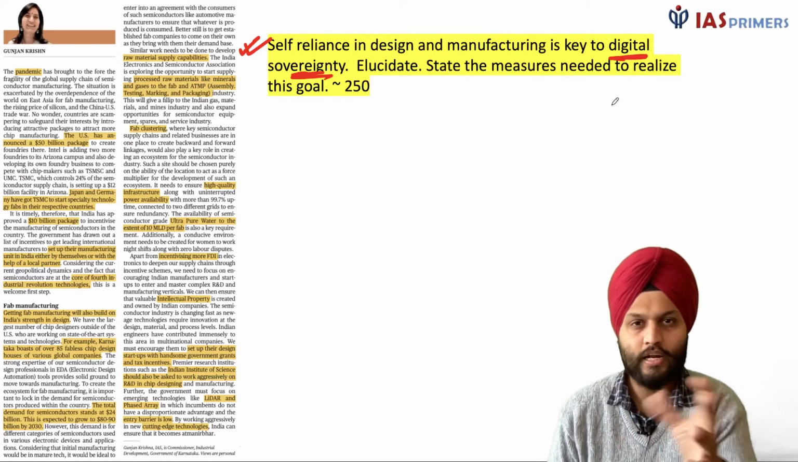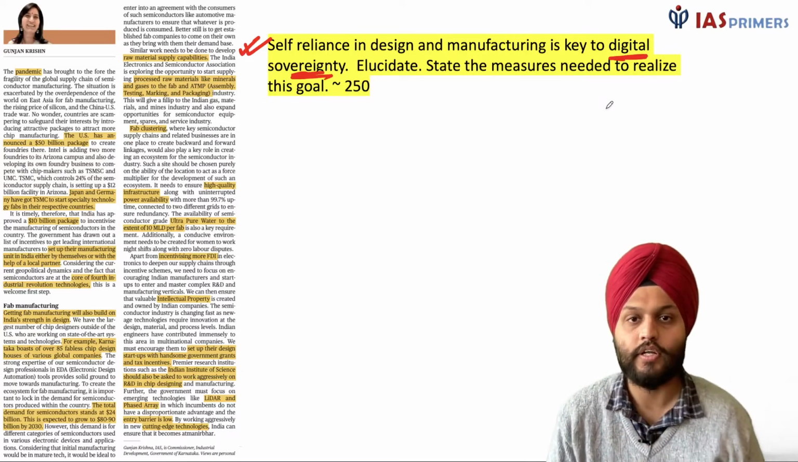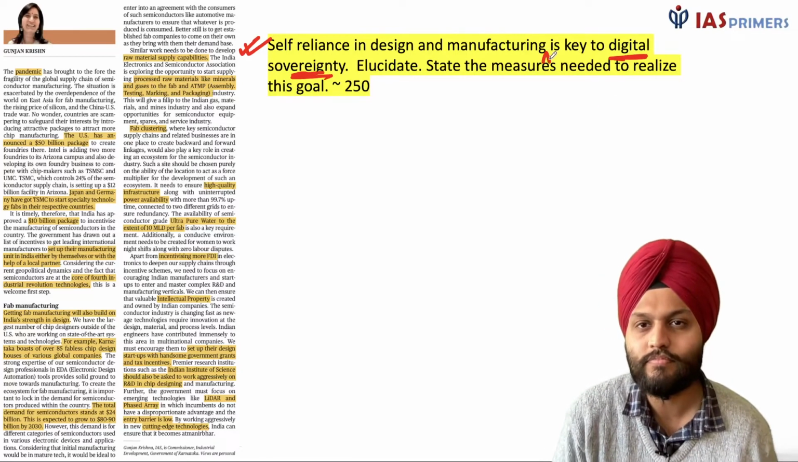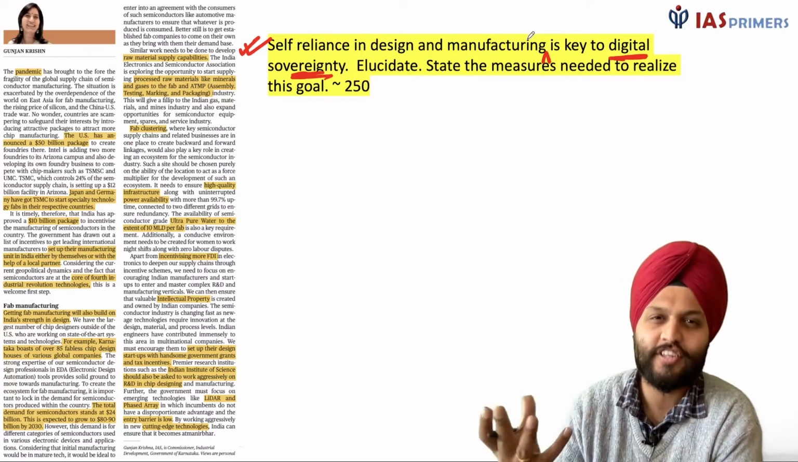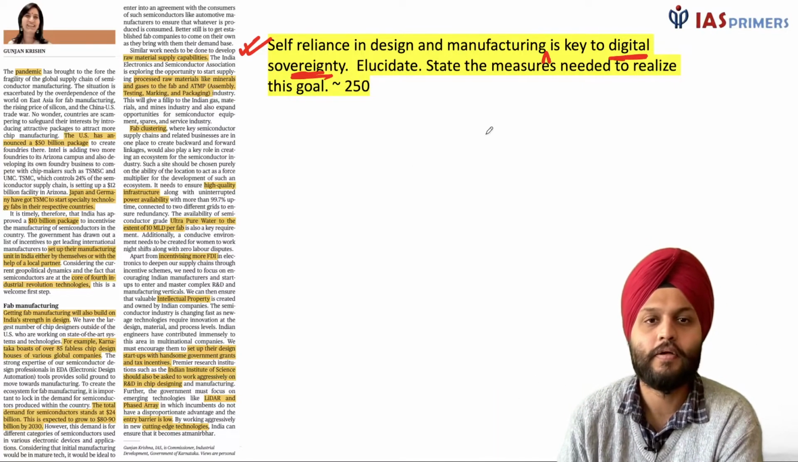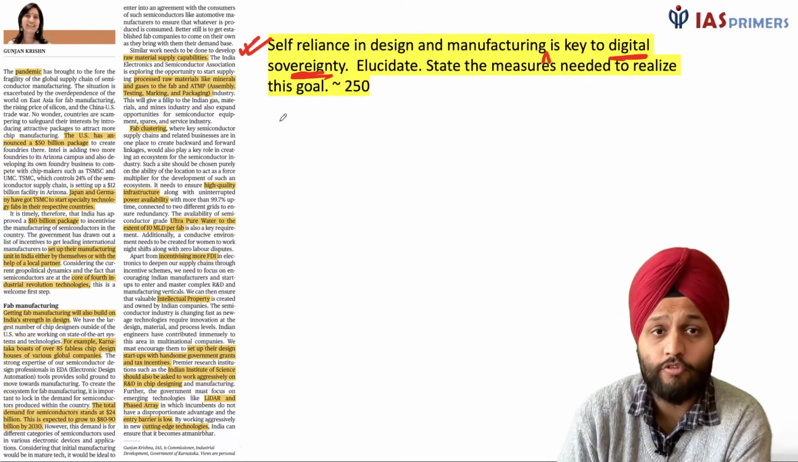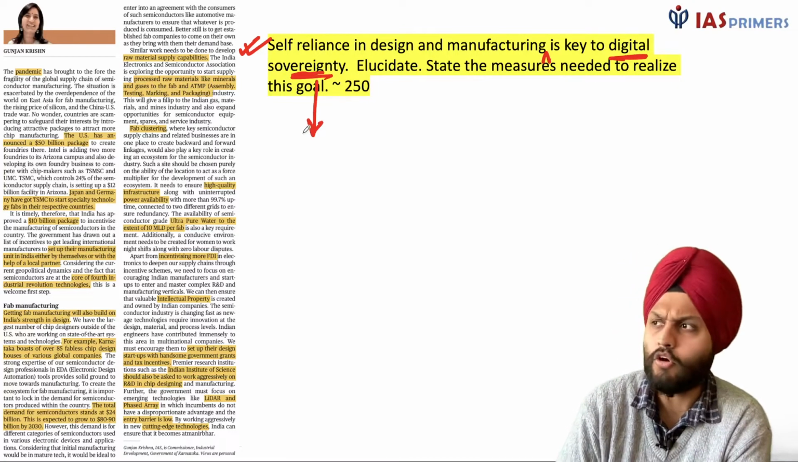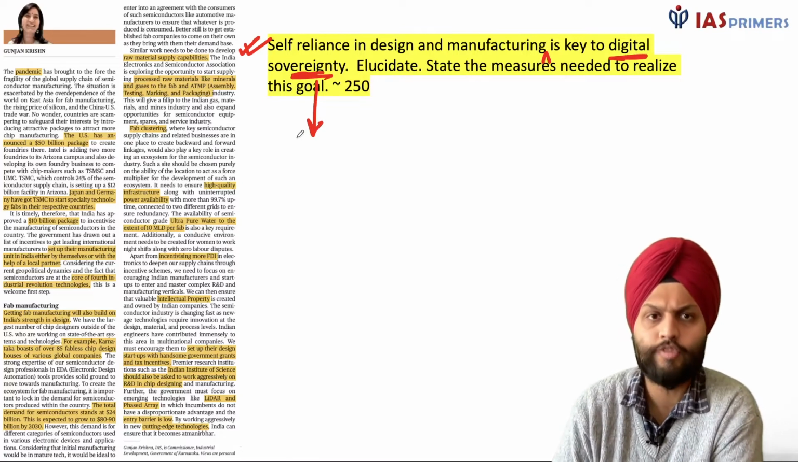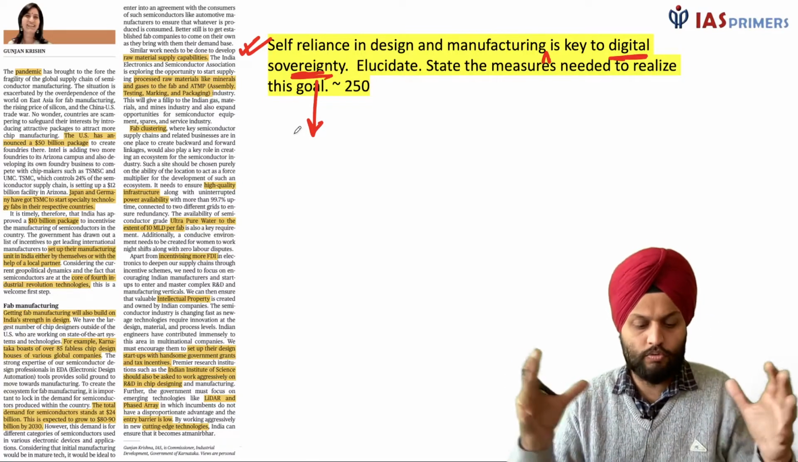So self-reliance in design and manufacturing. Manufacturing of electronics and semiconductors. Please add this. Okay, so this is clear. Design and manufacturing has to be done. What does digital sovereignty mean? Digital sovereignty means control of the people, control of the government, control of India with reference to electronics.